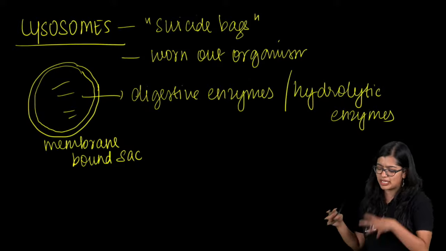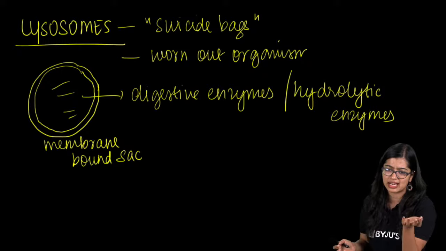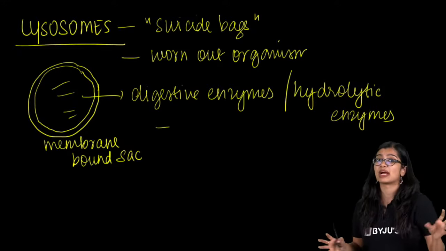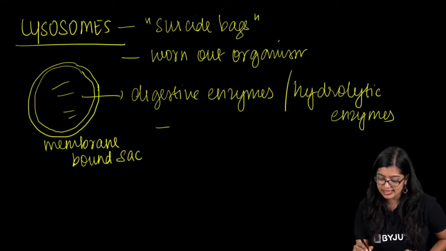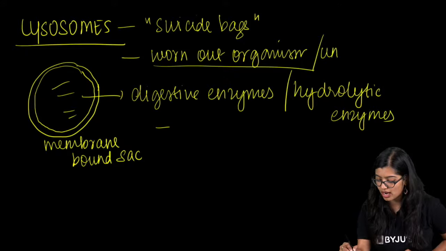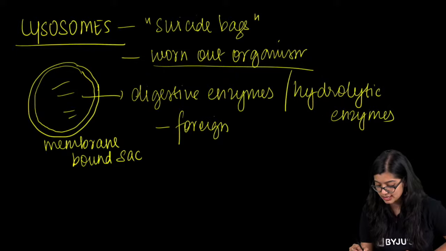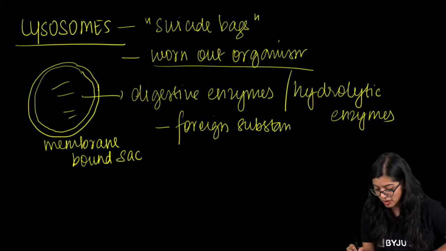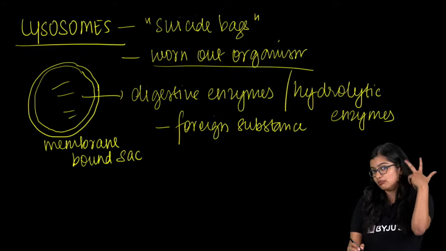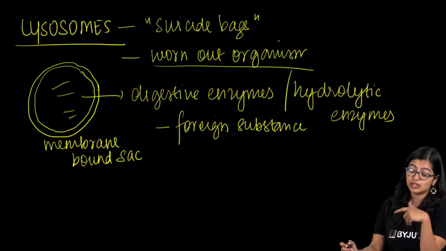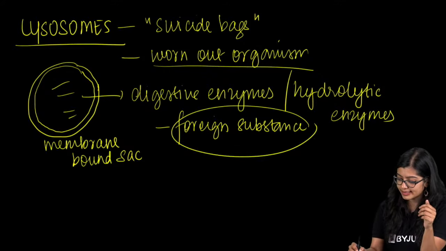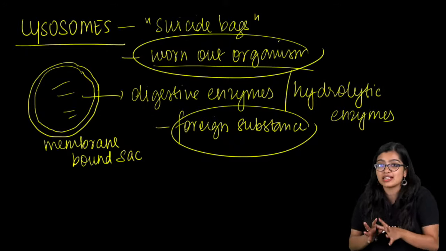Sometimes there might be some disturbance within the cell. As a result, the cell might not function properly. So we see that when there are worn out parts, or foreign substances, maybe some dust particles or some foreign organism entering it, in all these cases this is disturbing the balance of the cell.